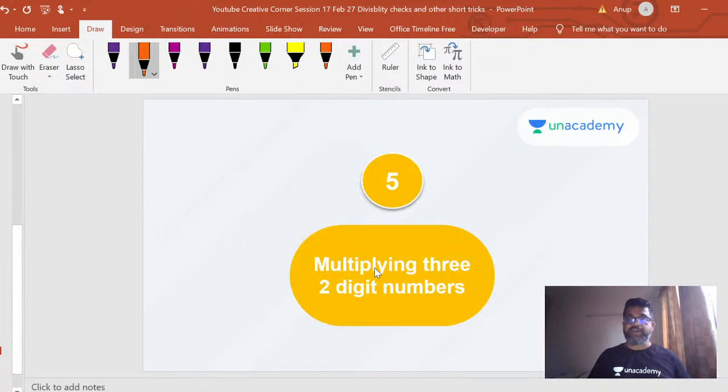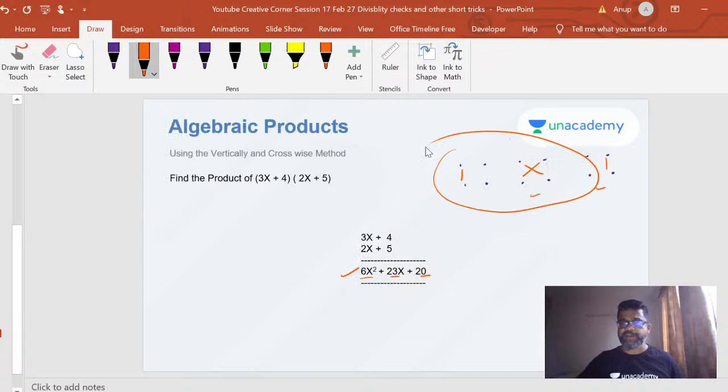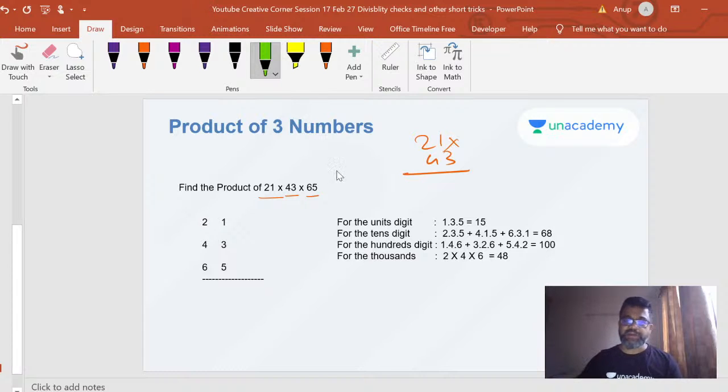Okay. All right. I think this is the last topic for today, multiplying 3-digit numbers, and probably do 1 or 2 more examples, and then we can wrap it up for today. Now suppose you have a problem 21 into 43 into 65, right? Again, this follows the vertically crosswise method itself. We have talked about this with 2-digit multiplication, you follow this pattern. This is what I told you, right? This pattern, right?